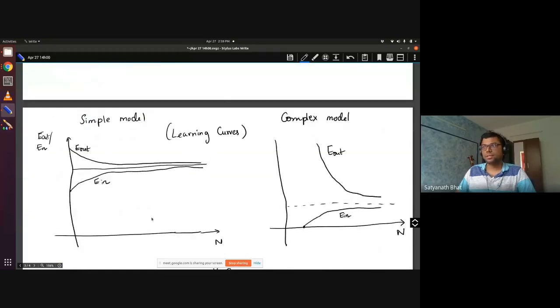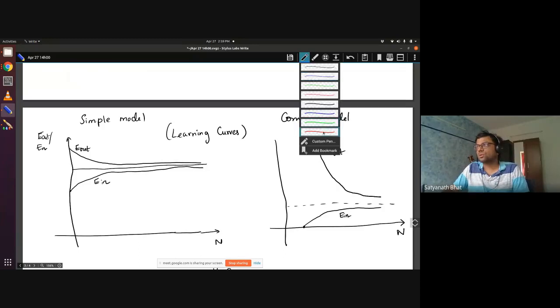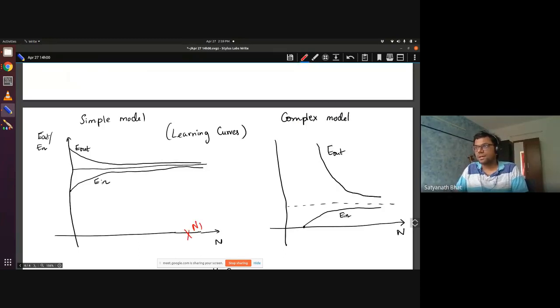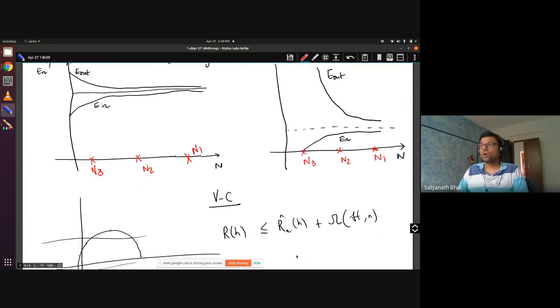Essentially the point is, if I fix an n, suppose I fix a few n's here. Suppose this is n1, let us fix another point n2, and another point n3. So for n3, which model do you choose?